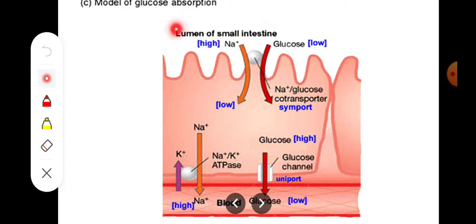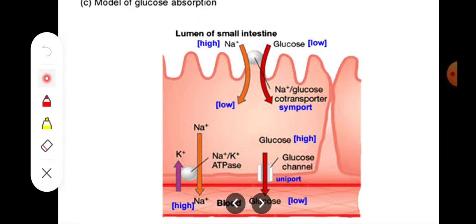So here the sodium concentration will be high. Sodium is transported from the higher concentration to the low concentration, and it is coupled with another one, that is glucose, and the glucose is transported from its low concentration to its high concentration. So this is the example for sodium dependent glucose transporter, and this is the first one.